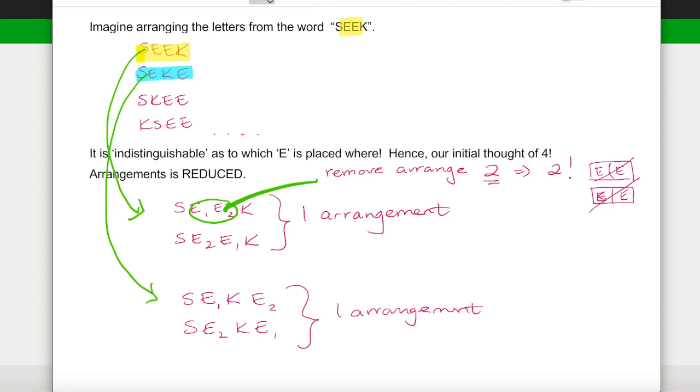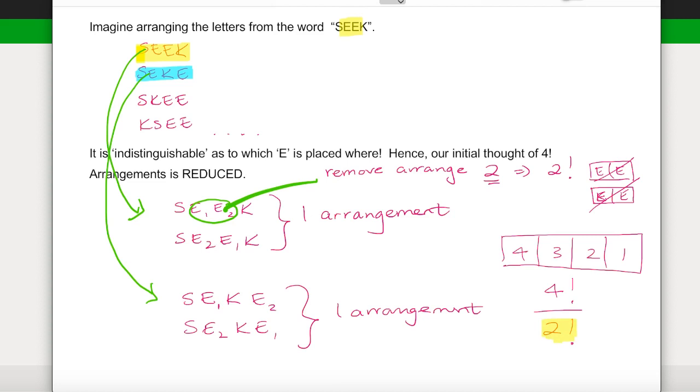It means that if we have those 4 letters arranged, we would originally draw our box and say 4, 3, 2, and 1. Because we don't have to worry about where the 2 E's are placed and arranging them, our 4 factorial is going to be reduced by the 2 factorial.